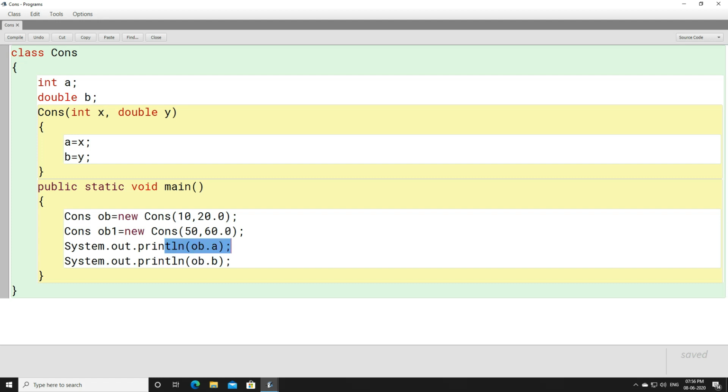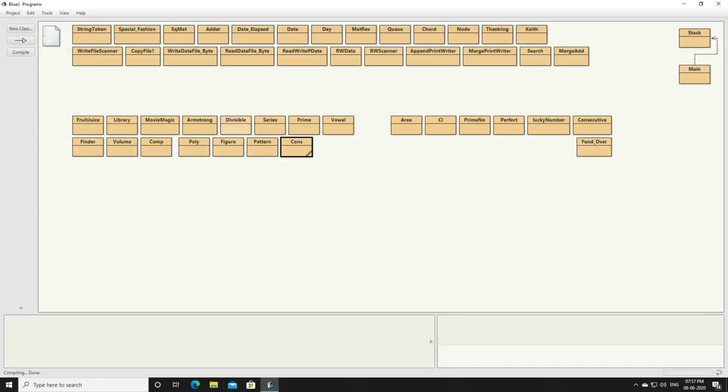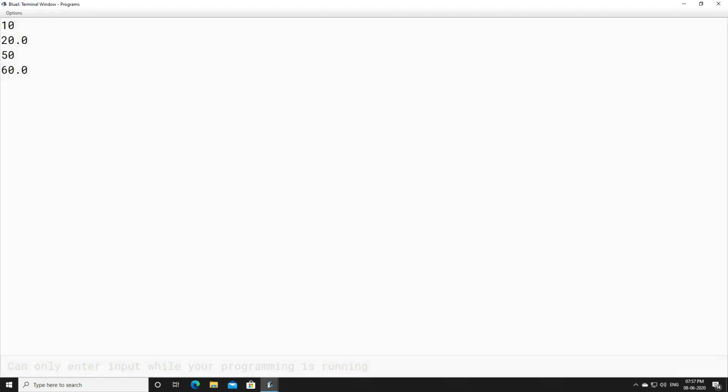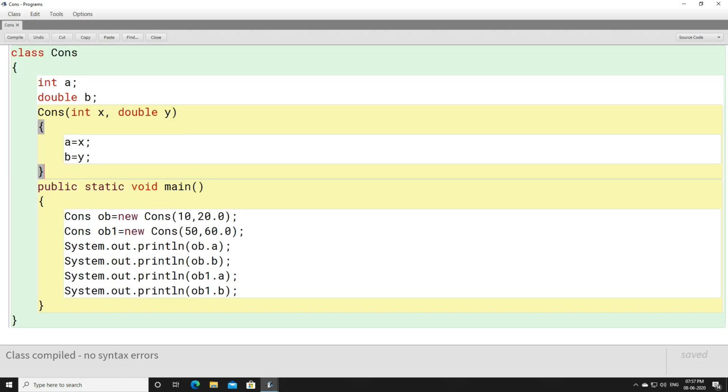So if you print ob.a, ob.b, then it will print 10 and 20.0. Similarly, if you print ob1.a, ob1.b, then it will print 50 and 60.0. Let us see. Look here, 10, 20.0 for OB, and for OB1, 50 and 60.0. I hope this part is quite clear to you, how a default constructor and parameterized constructor are used.